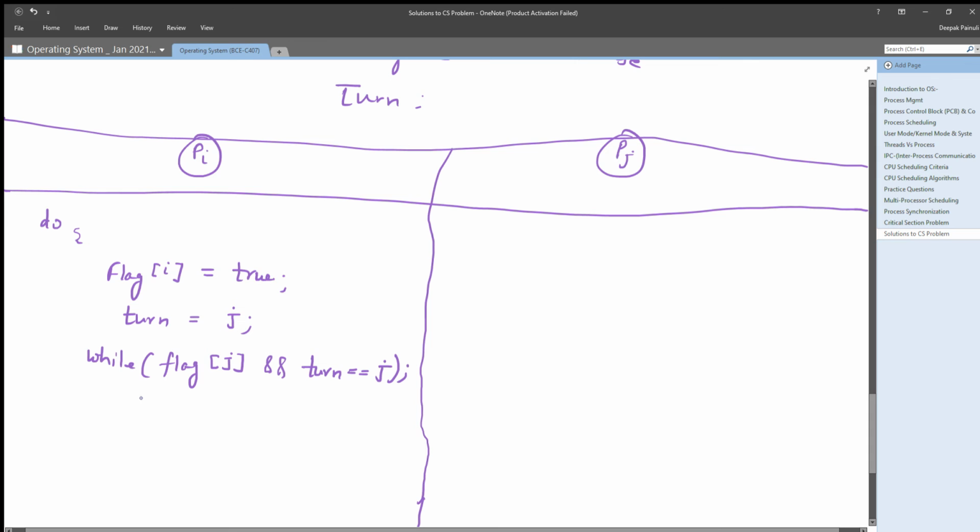Write your code very clearly because it is an infinite loop. If you forget the terminator, your code will not be right.